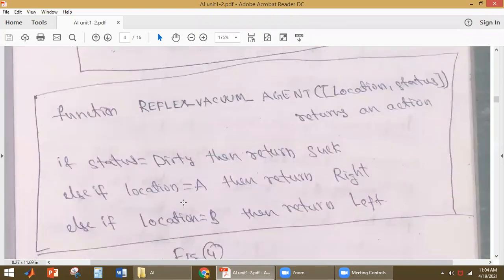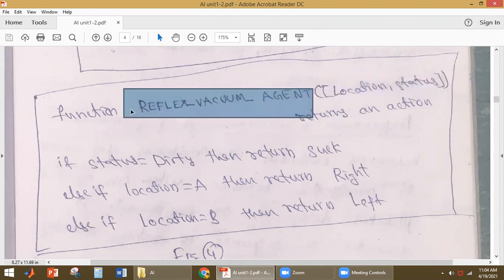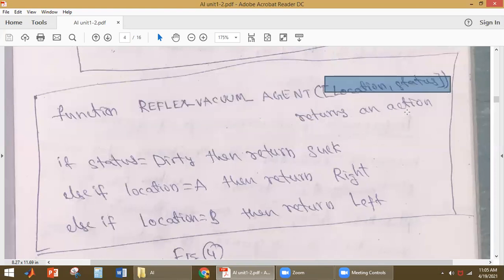Now we'll discuss what an agent program is. This is the simple agent program here. What will it do? It will be getting two pieces of information: location and status. Based on these two pieces of information, this function, whose name is Reflex Vacuum Agent, will return some action.